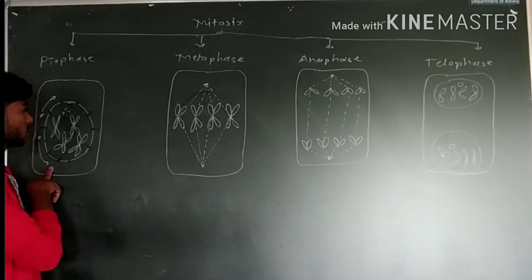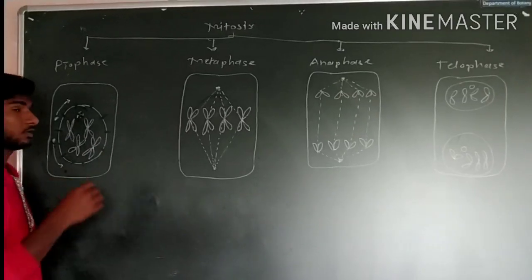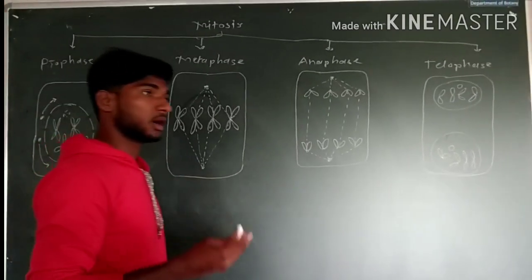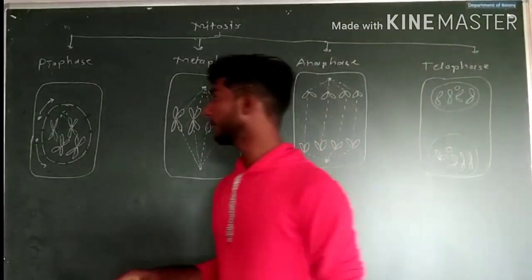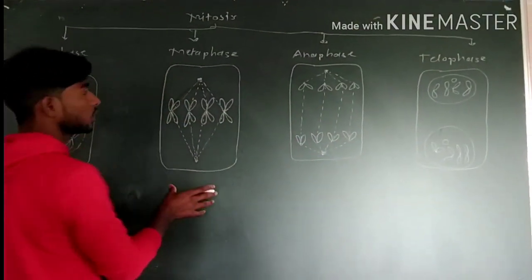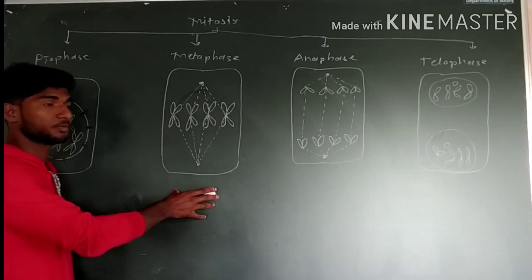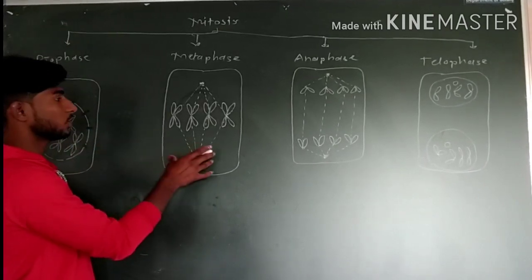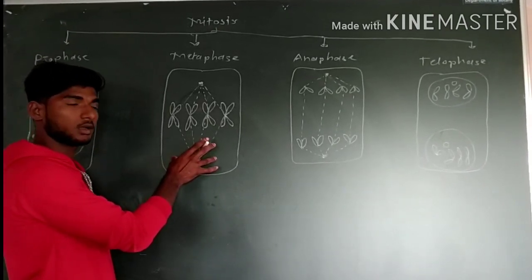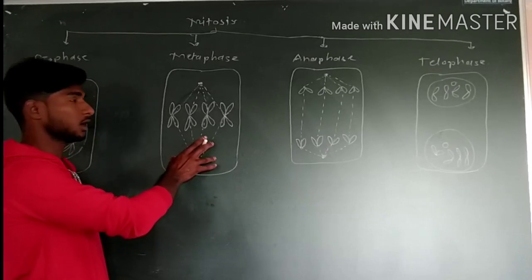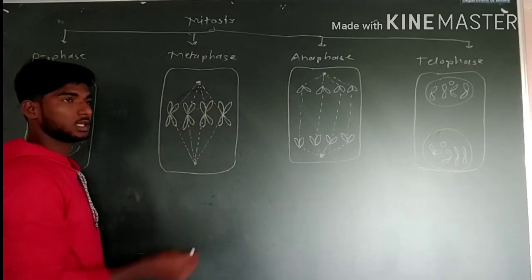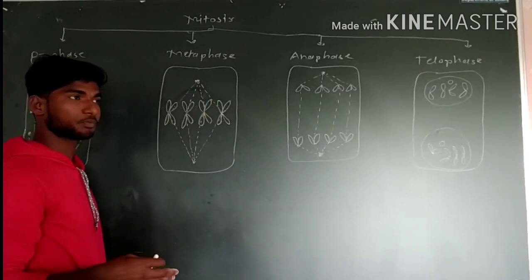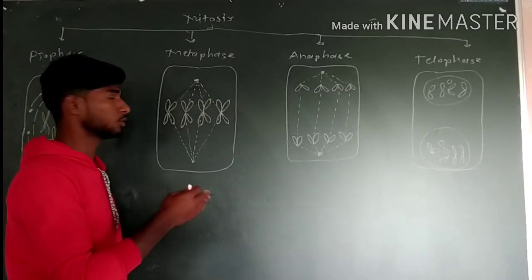The spindle fibers are formed by microtubules and tubulin protein. Okay, so the next step is metaphase. In this phase, the nuclear membrane and nucleolus have totally disappeared, and the spindle fibers appear, formed by microtubules and tubulin proteins.